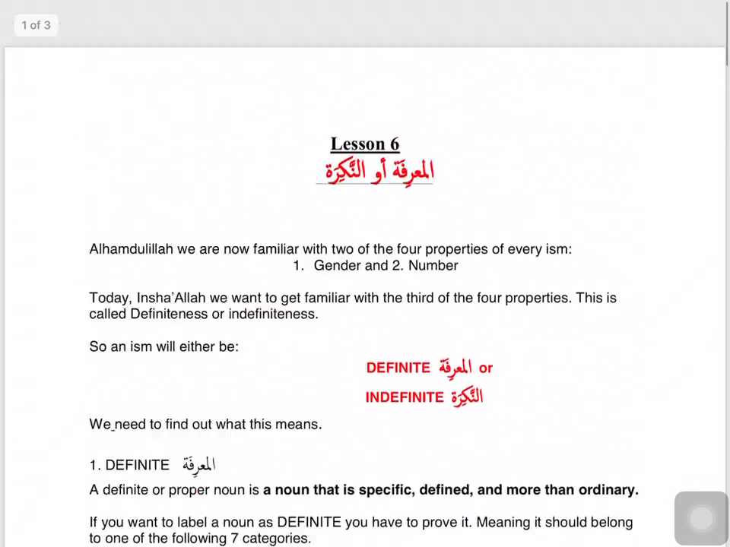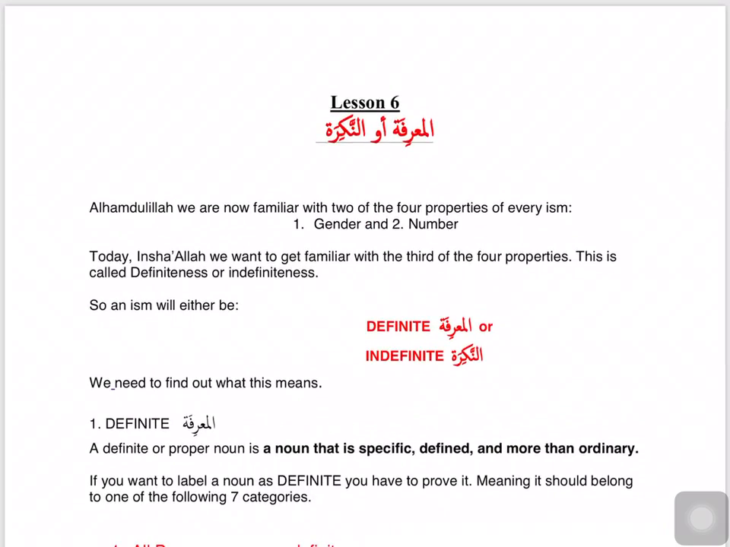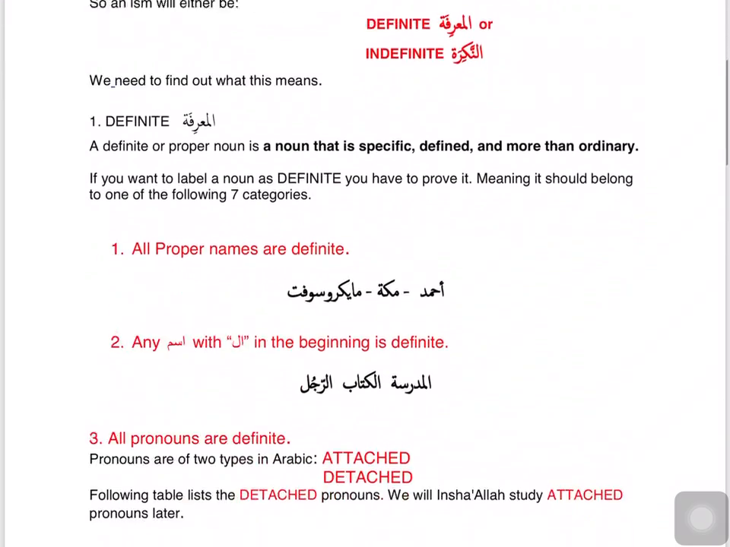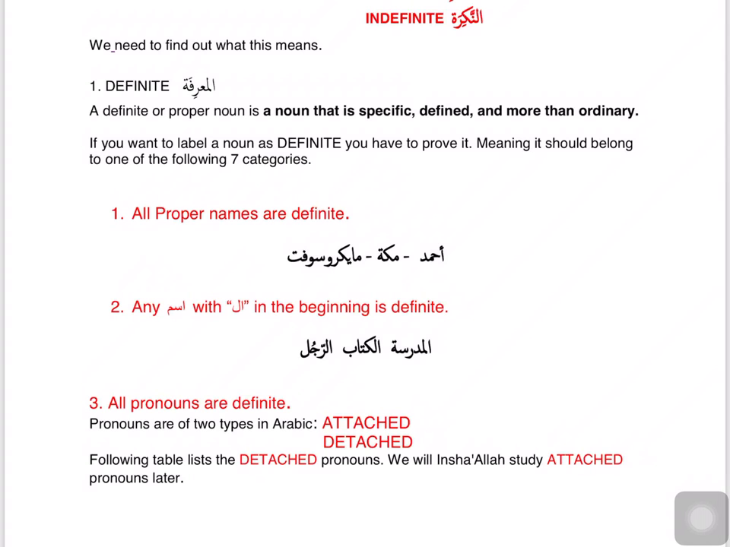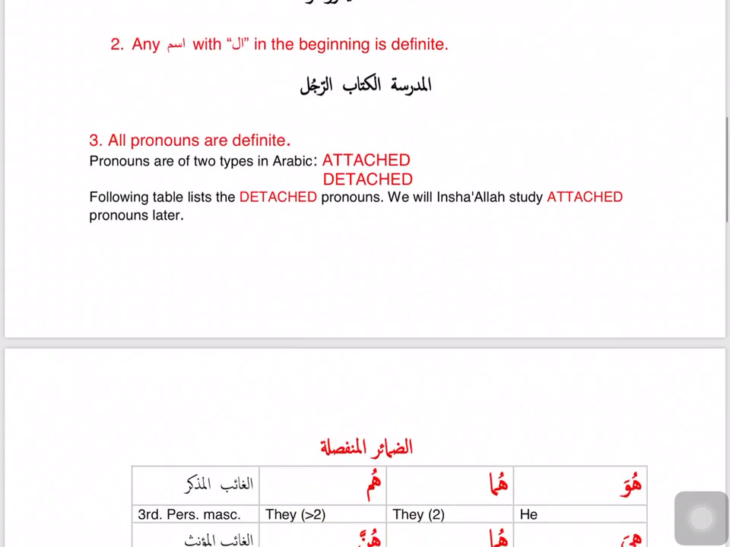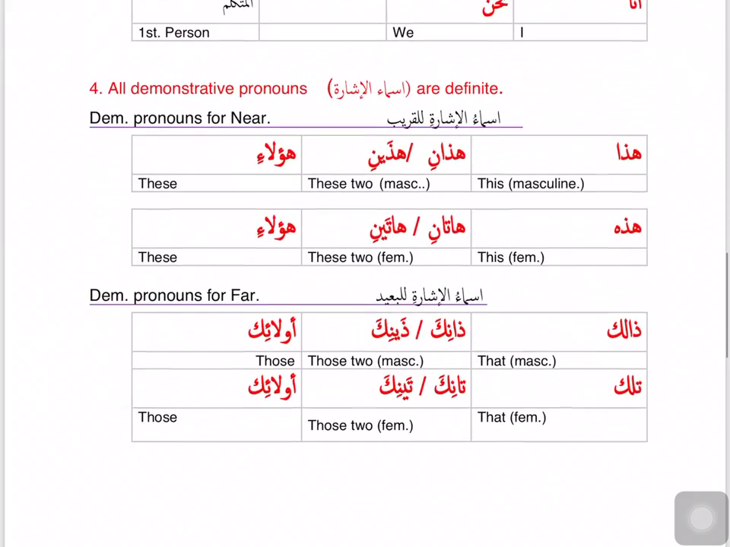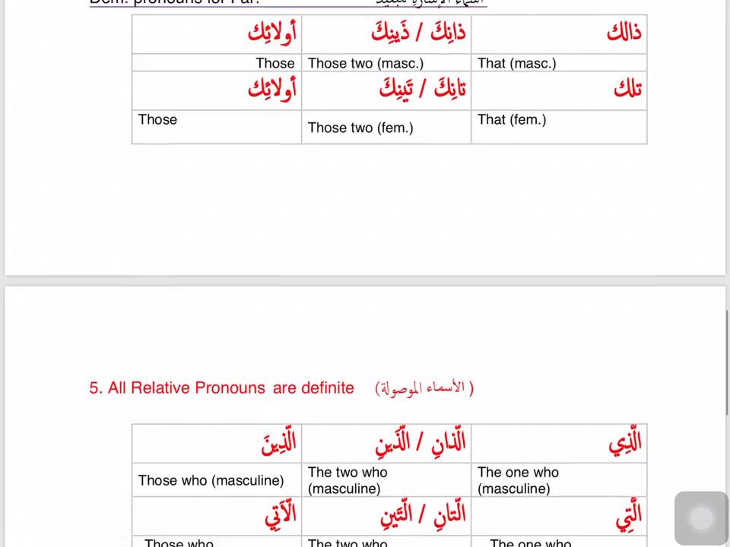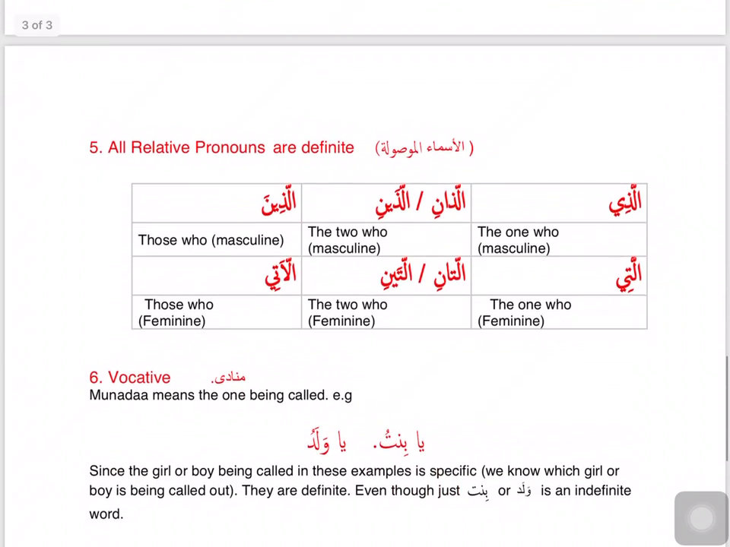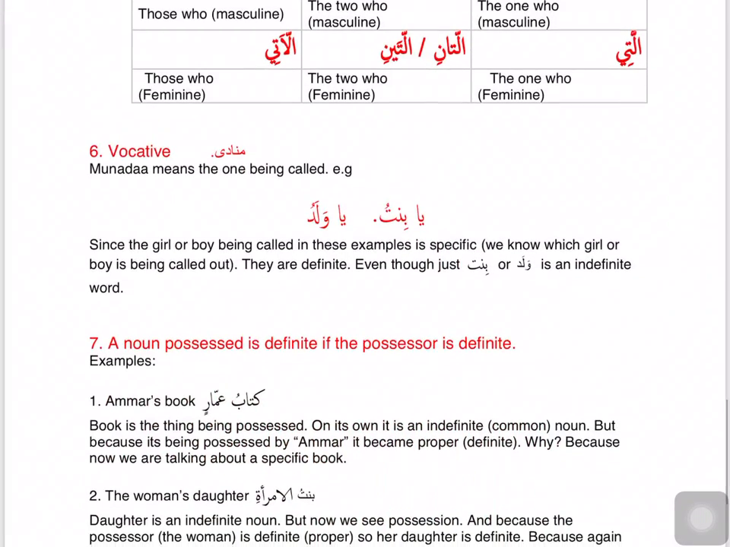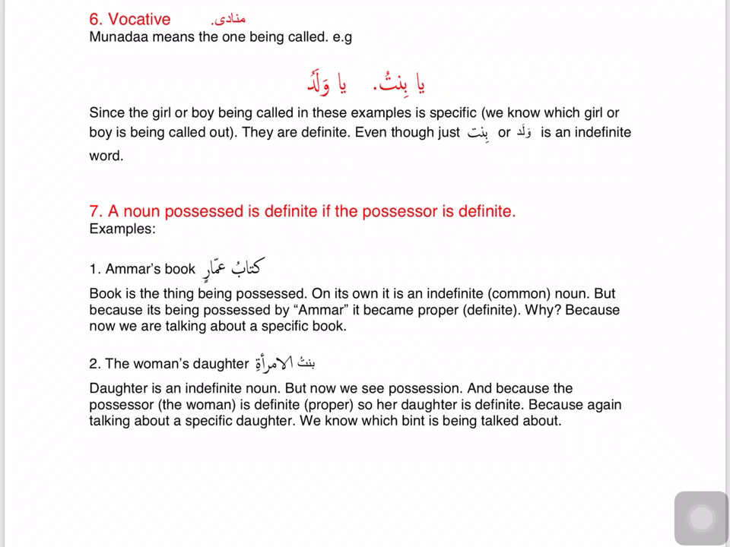Let's go over them one more time. An ism can be ma'rifa if it is a proper name, if it has lam at-ta'rif, al, if it is a pronoun, whether attached or detached, if it is an ismul ishara, demonstrative pronoun, if it is a relative pronoun, ism mawsul, if it is munada, one being called, or if it is a mudaf, when its mudaf ilay is ma'rifa. Each of these categories makes an ism ma'rifa.